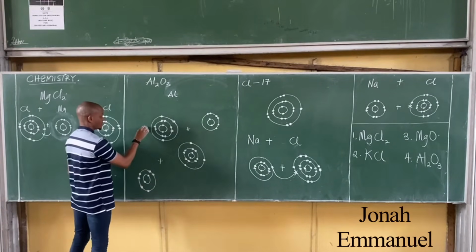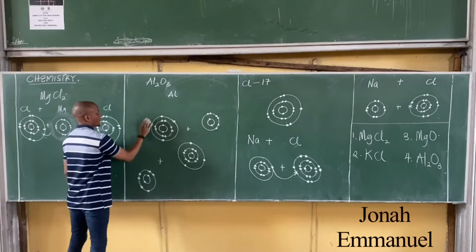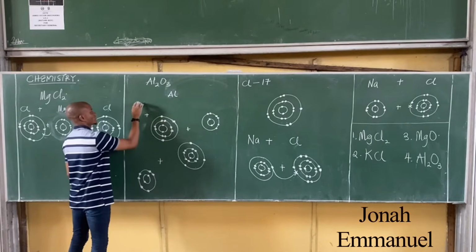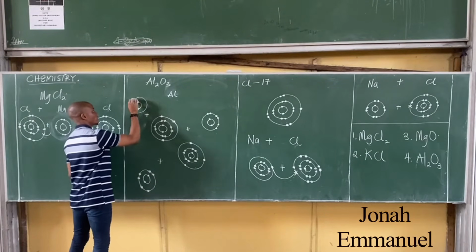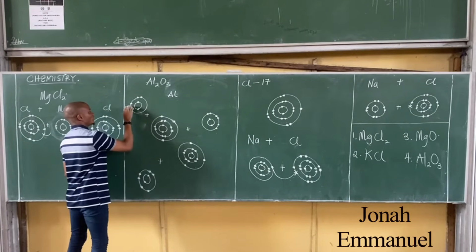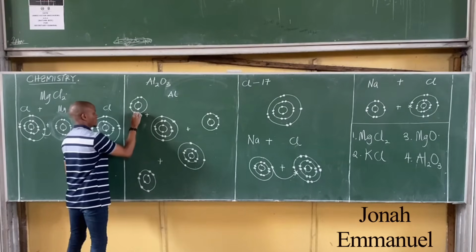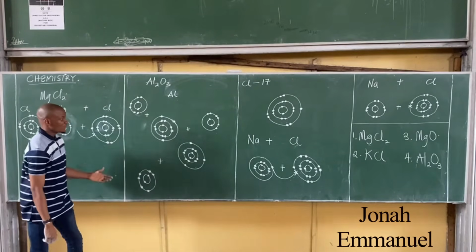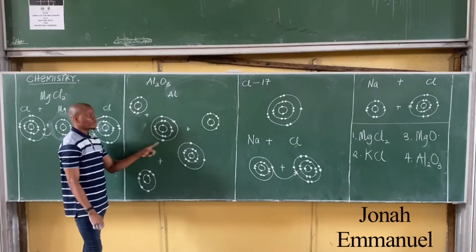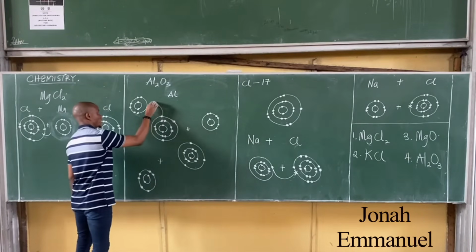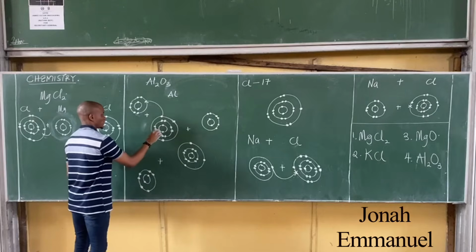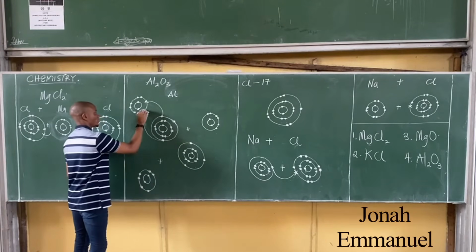Find one more oxygen somewhere here. 2, 6. 1, 2, with 6 there. 1, 2, 3, 4, 5, 6. What's the difference? For this one here, obviously transferring 1 electron from here will not stabilize the oxygen. So what do you transfer now? 2 instead. Transfer 1 here, goes this way. Transfer 1 from here, this way, goes this way.